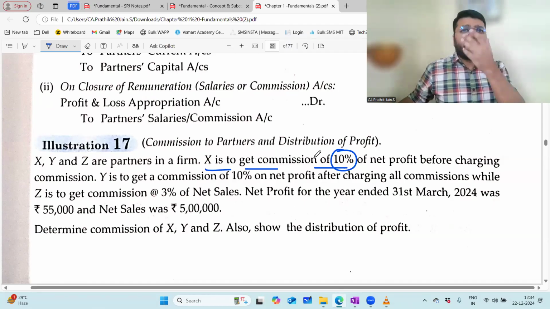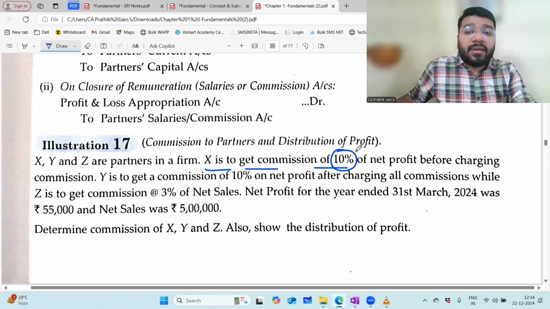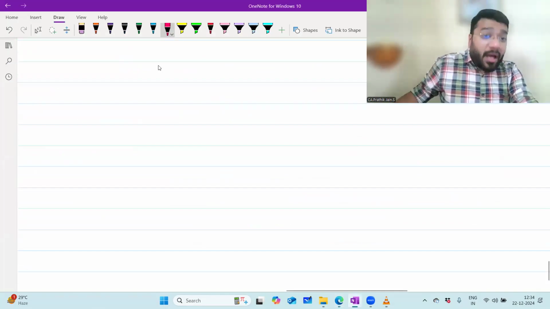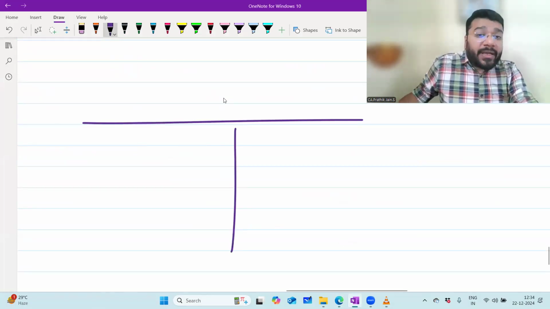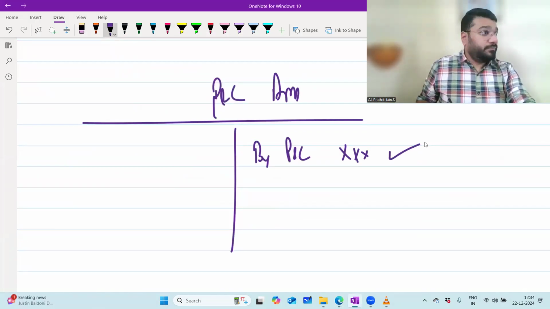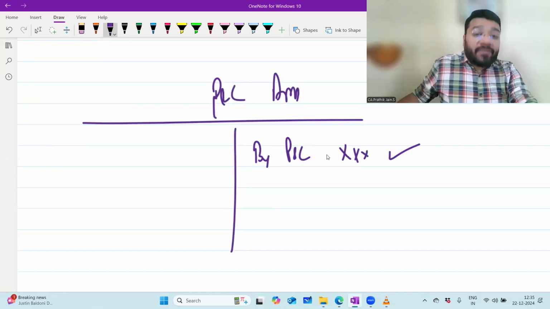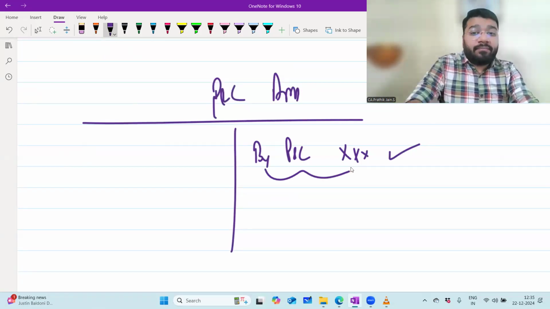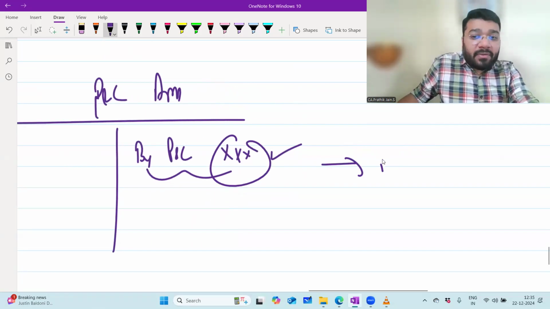Now the question that arises is: 10% of which net profit? There are multiple net profits. Sir, what are you talking about, sir? Yeah. If you see the P&L appropriation account, the profit that comes from the P&L, this is the net profit. From this P&L profit, let's suppose you deduct salary.